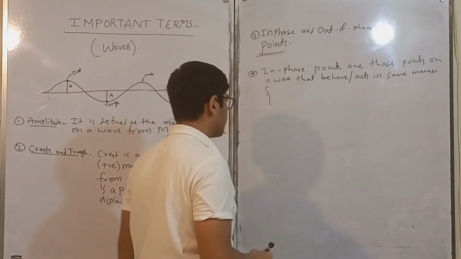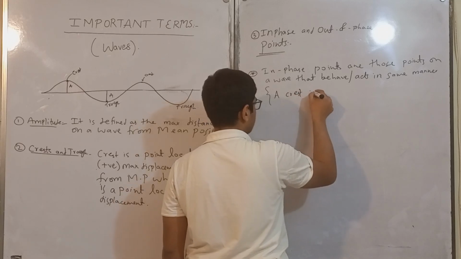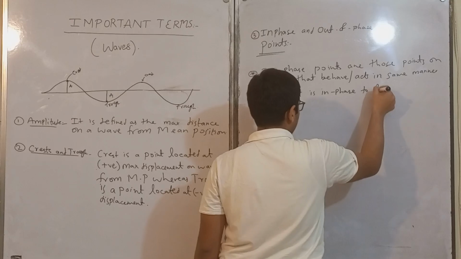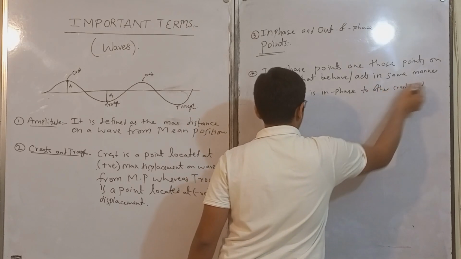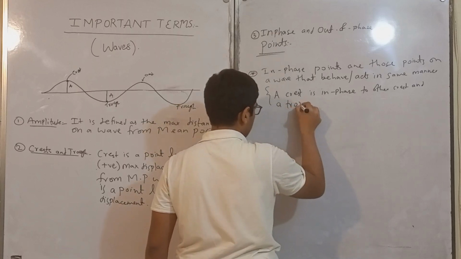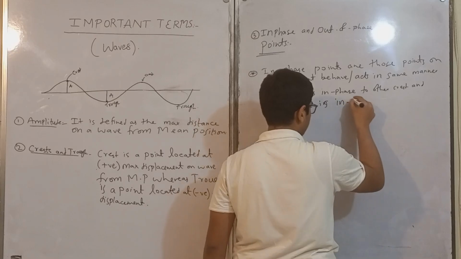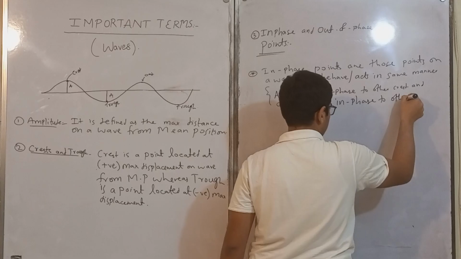Let's elaborate this. For example, a crest is in phase to other crest, and a trough is in phase to other trough.